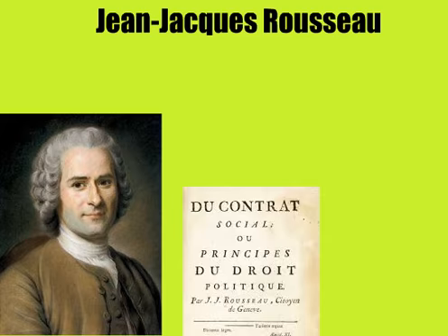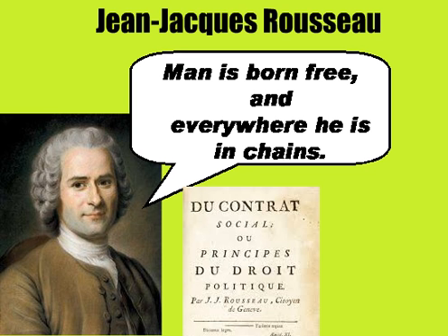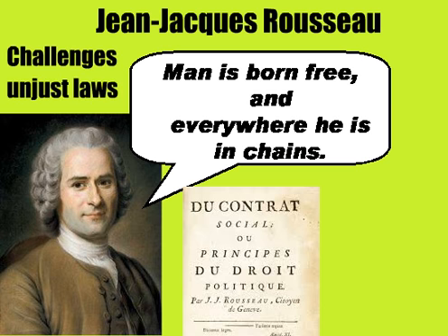Jean-Jacques Rousseau wrote The Social Contract. He believed that government should rule for the common good. He said that man is born free and everywhere he is in chains. Thus, Rousseau believed that unjust laws prevented natural rights and liberty.